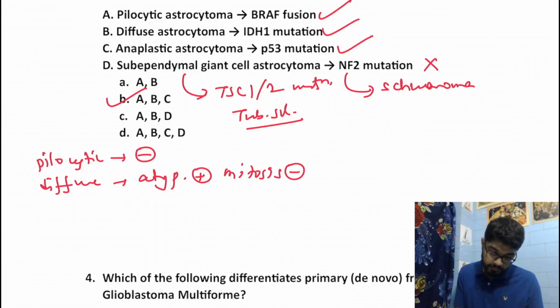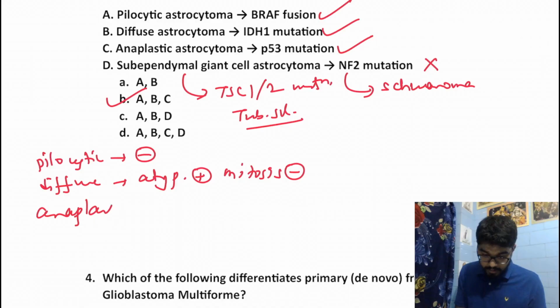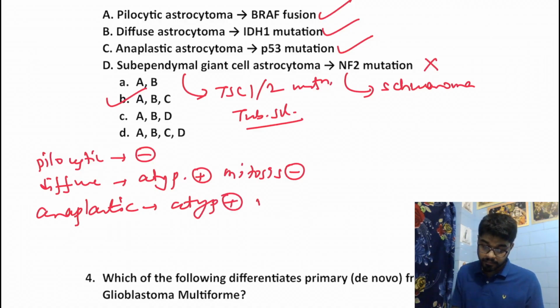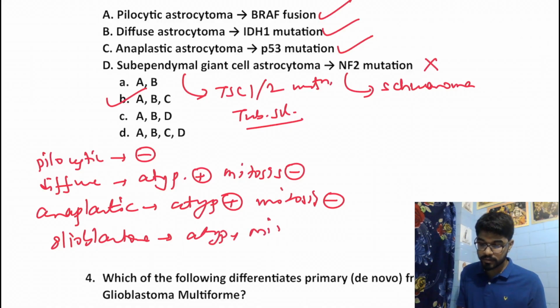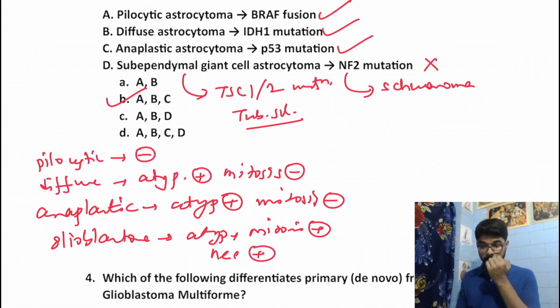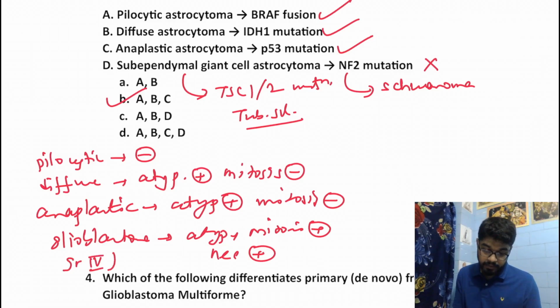Then we have anaplastic, where atypia and mitosis are present. And then we have glioblastoma. In glioblastoma, everything is present. Your atypia, mitosis, necrosis and endothelial involvement will all be present. Glioblastoma is grade 4 astrocytoma. Okay, we shall be talking about it.